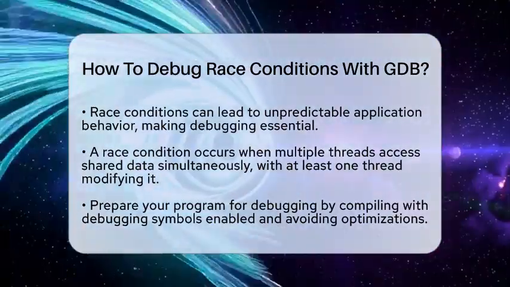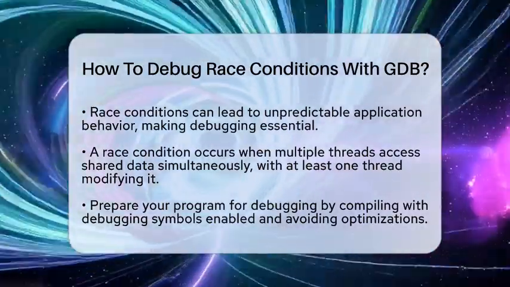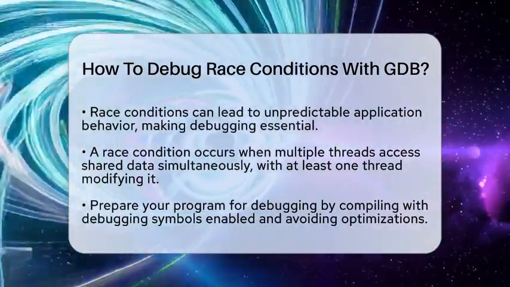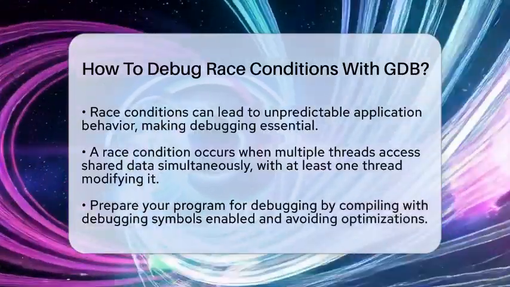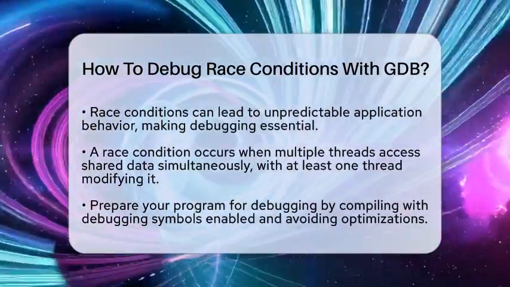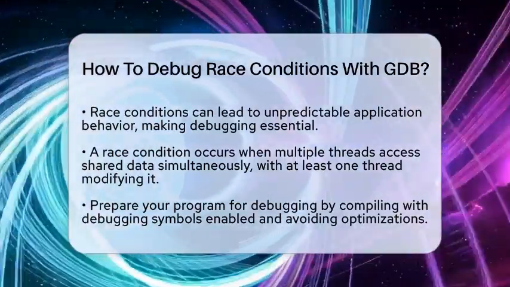First, let's clarify what a race condition is. A race condition happens when two or more threads access shared data at the same time, and at least one thread modifies that data. This can lead to unexpected results based on how the threads are scheduled.